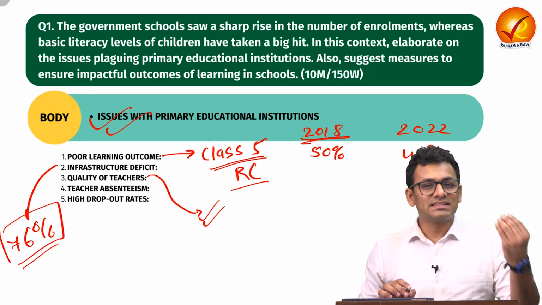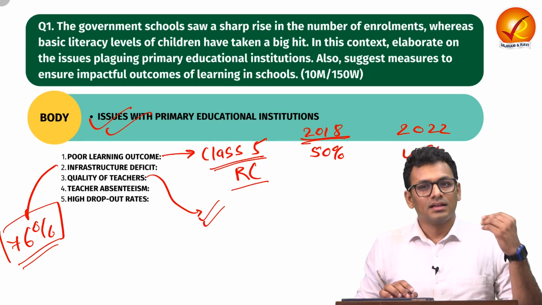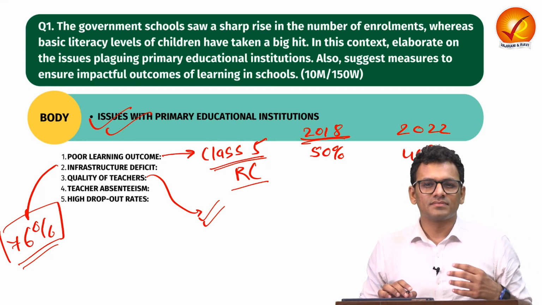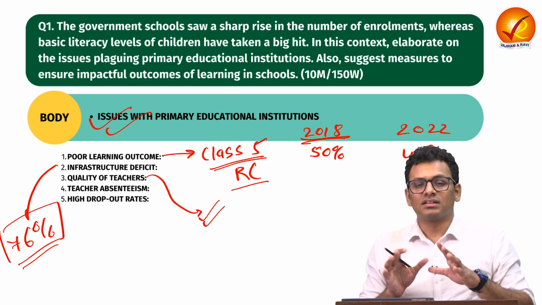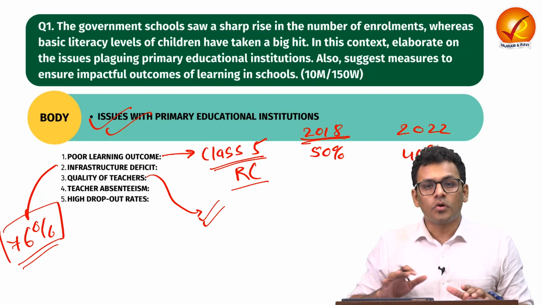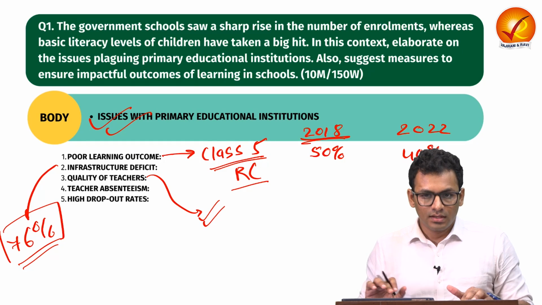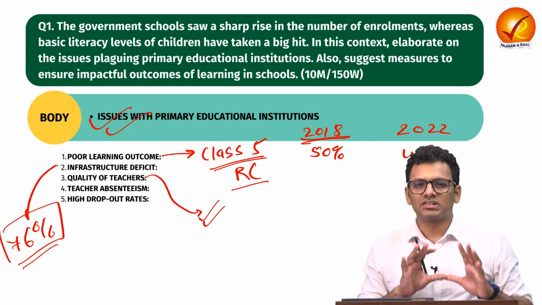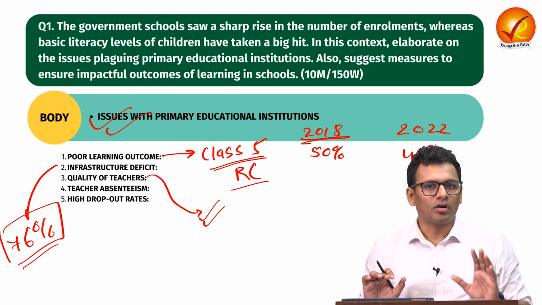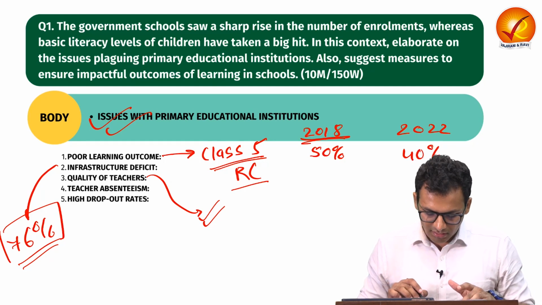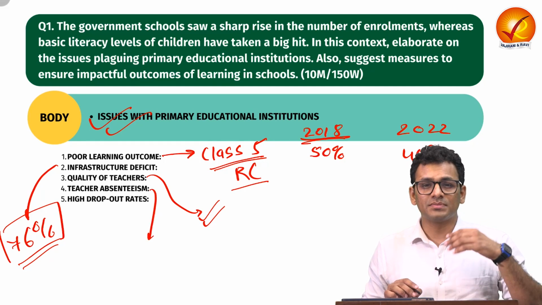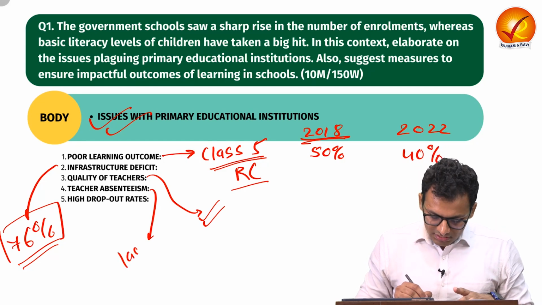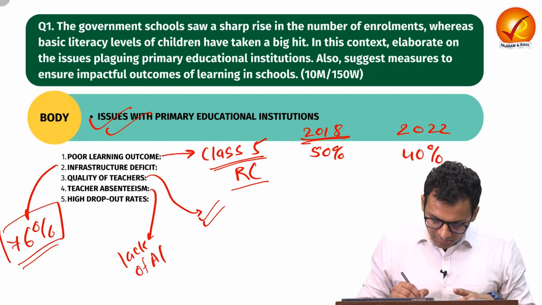Another reason you can talk about for the absence of quality teachers is that teachers in most government schools are also occupied with administrative issues, right? So proper role allocation as well as training is not done justifiably. Then you talk about teacher absenteeism, right? That shows lack of accountability.